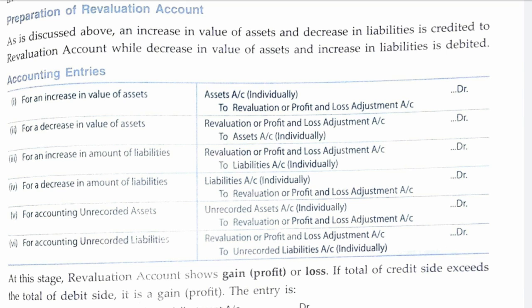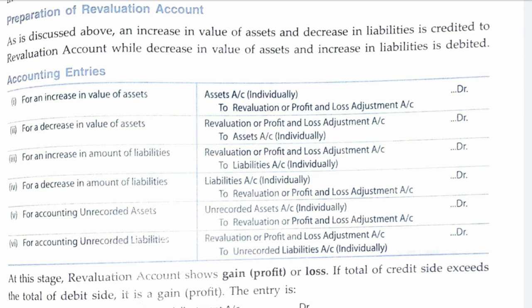Now in case of unrecorded liability, that means any liability which existed but you did not have any information about it, if you learn about it now, that means it is a loss. So in this case, revaluation account will be debited and that liability will be credited.